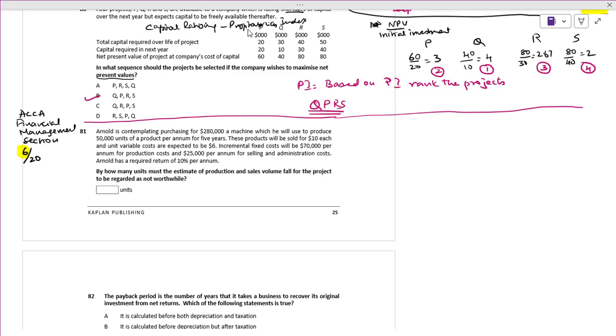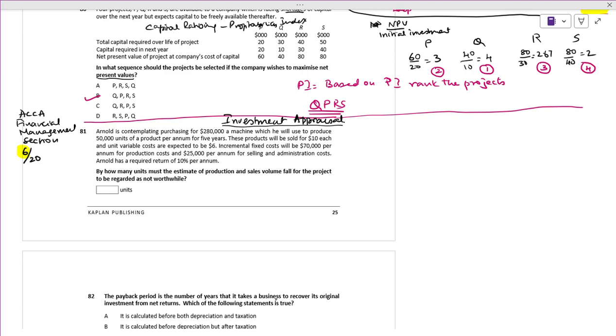Coming back to this, we have done in the previous till now we did section. This is Kaplan, okay? This is Kaplan exam kit. Fine. We are doing the investment decisions, okay? We are doing with respect to what? This is related to investment appraisal. Is it right? This is related to investment appraisal. Only thing is my handwriting is not that much clear, okay? I try to be best.